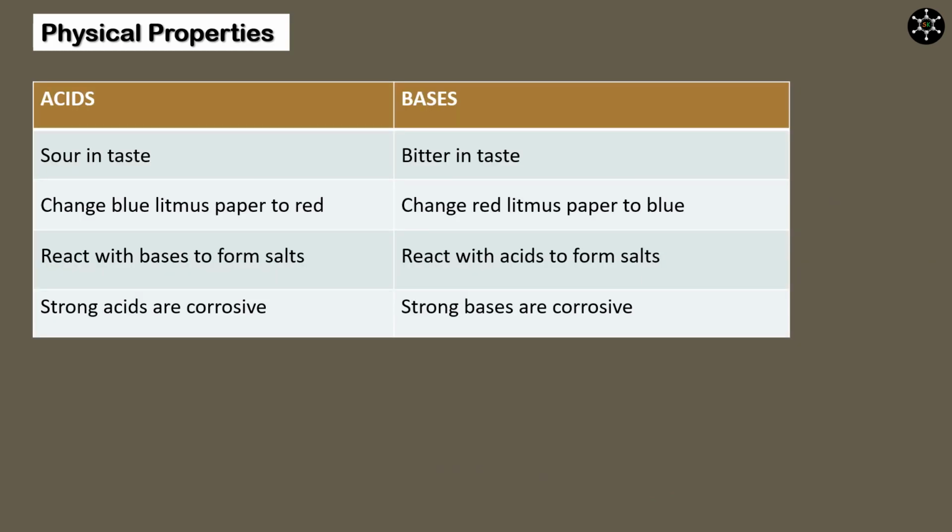Few physical properties of acids and bases. Acids are sour in taste, bases are bitter in taste. Acids change blue litmus paper to red, and bases change red litmus paper to blue. Acids react with bases to form salts. Bases react with acids to form salts. Strong acids as well as strong bases are corrosive in nature.